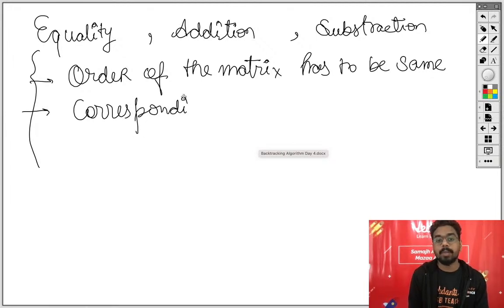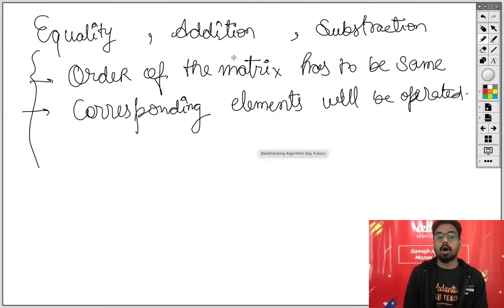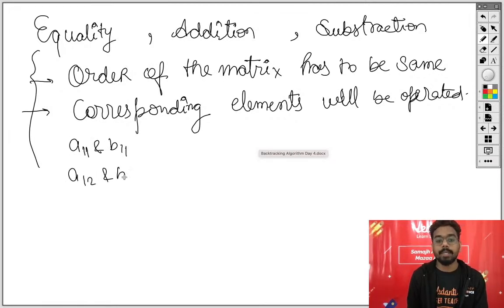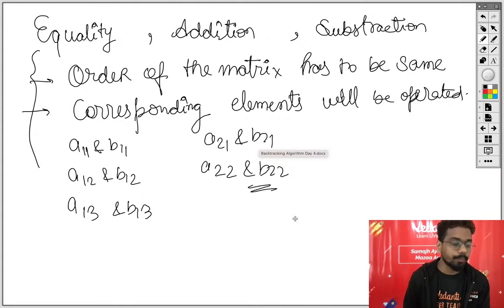एंड दूसरा पॉइंट जो आपको यहां याद रखना है, corresponding elements will be operated. Means if it is equality, we will equal. For example, a11 with b11, a12 with b12, a13 with b13. Okay, and so on. We can say a21 and b21, a22 and b22.